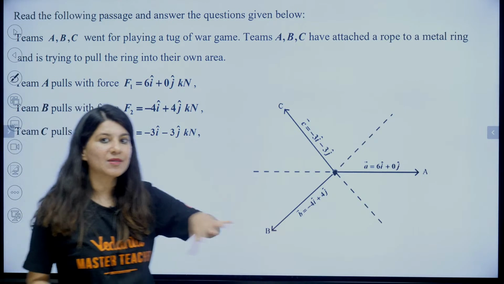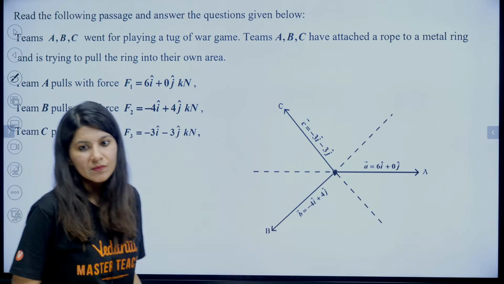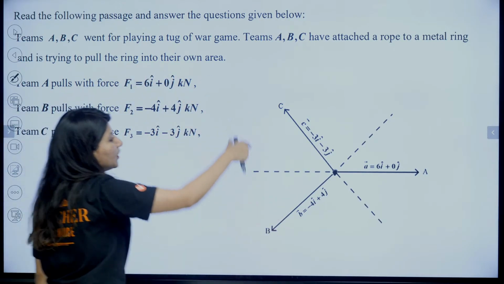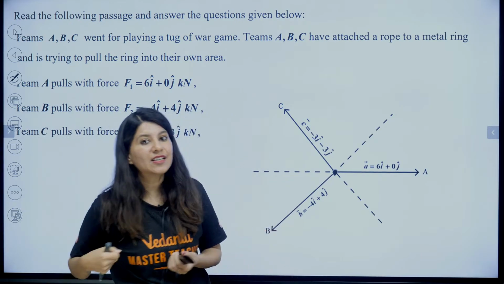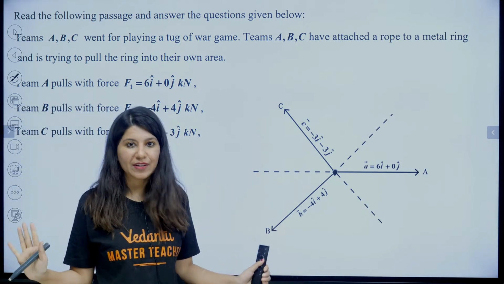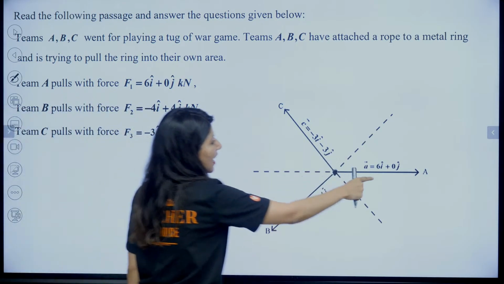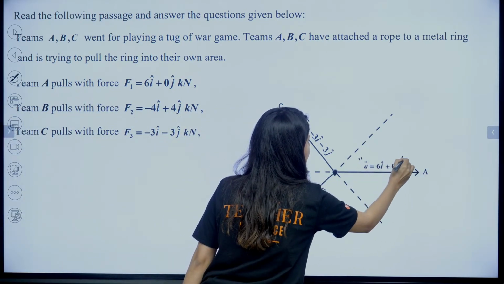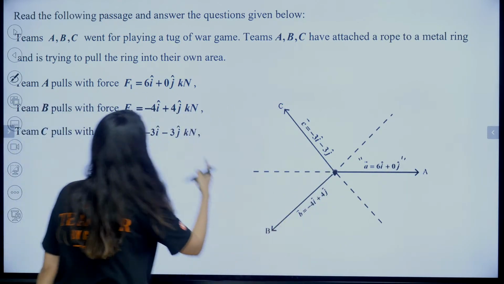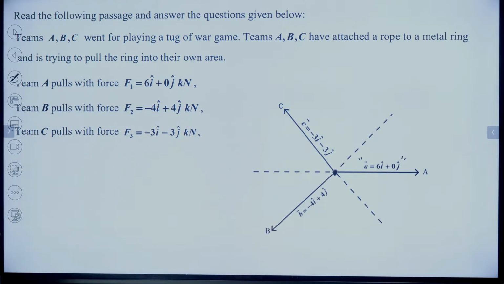And all 3 teams are randomly pulling. You can see the direction over here. So direction is like this. This is how they are playing. Trying to pull the ring into their own area. So whoever pulls with the greater force and brings the ring in their area, that team will win. Okay, all right. Now team A is this and the force applied by team A is this. Team B is this and force applied by team B is this and force applied by team C is this. Okay, let us now have a look at the questions.